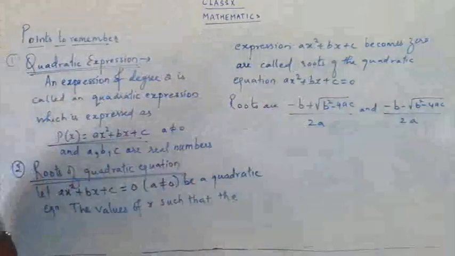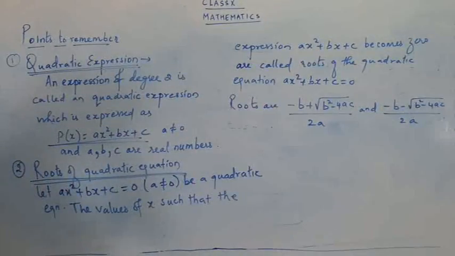Write down the roots. So these are the roots that make the expression 0.